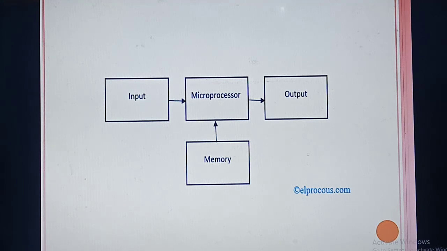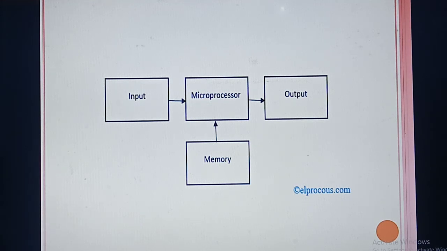So the microprocessor will convert the given input data into which format? Binary format. Then based on that binary format, the microprocessor will process the data. After processing, where will it store it? Down here, in memory, for further use. Afterwards it will give the output to the user. Understood? This is the common working of a computer also.